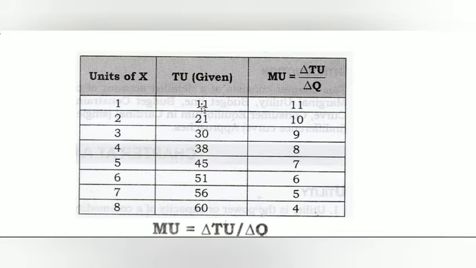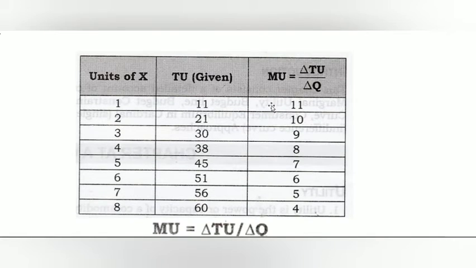When we get the second unit, total utility is 21, and 21 minus 11 is 10, so 10 is the marginal utility. From the third unit we get total utility 30, and 30 minus 21 is 9, which is the marginal utility. For the fourth unit, 38 minus 30 is 8. In this way we can find the marginal utilities.